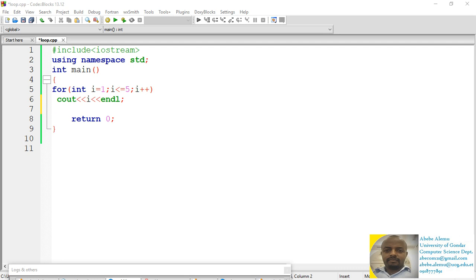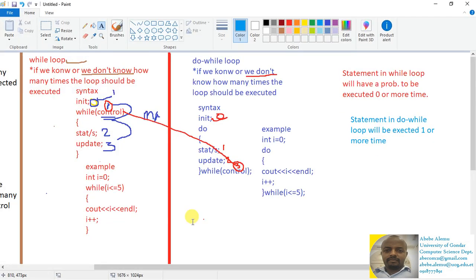Again, while and do while are almost similar, but with a small programming difference. In our previous tutorial we have seen the difference between while and do while. In this case, have a look. In the case of the while loop, the control will check first and then the statement will be executed second, meaning the execution of the statement is highly dependent on the control. If the control results false at the beginning of the program,